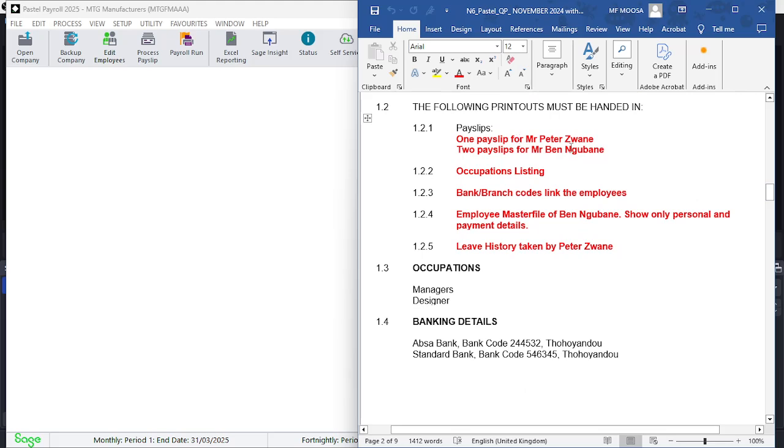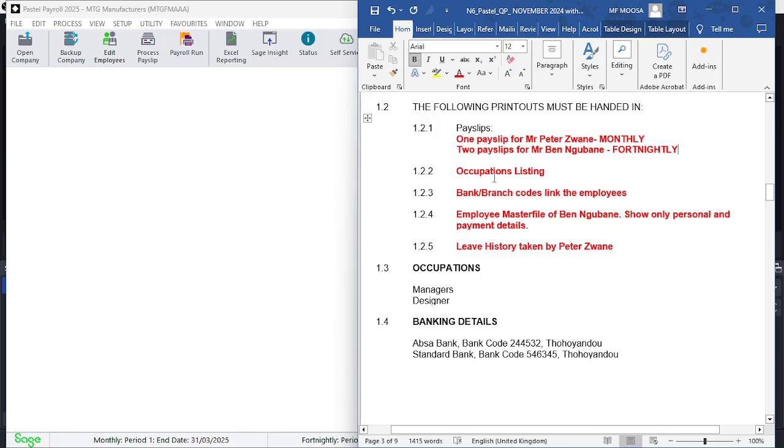We need one payslip for Mr. Peter Zwane because he's a monthly individual. He gets paid on a monthly basis. Let me type that in. And Mr. Nkubane is fortnightly. That's twice, 2 payslips. And then they want an occupation listing, they want bank branch codes linked with the employees, and the employee master file of Mr. Ben Nkubane, only personal and payment details, leave history.